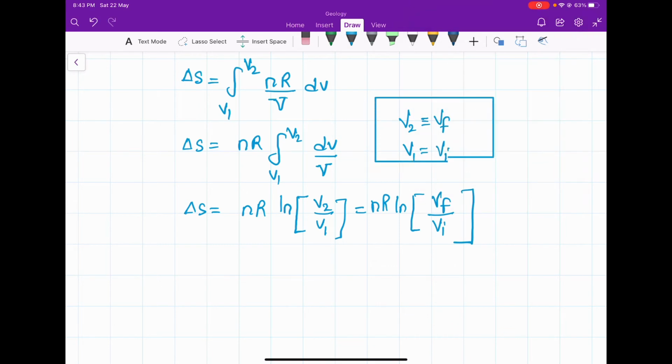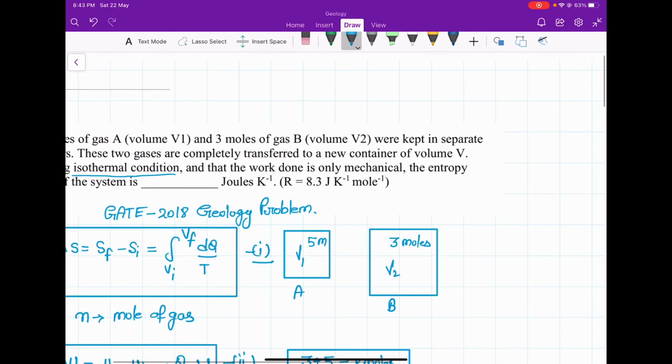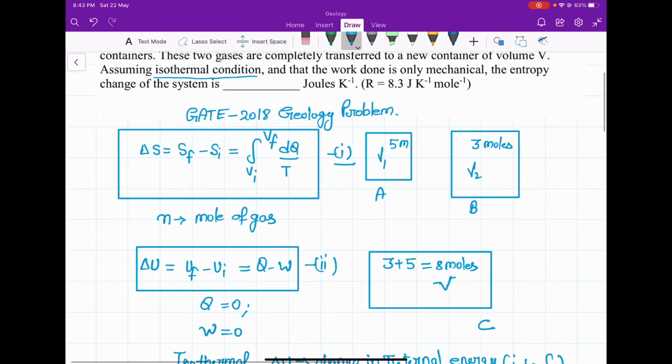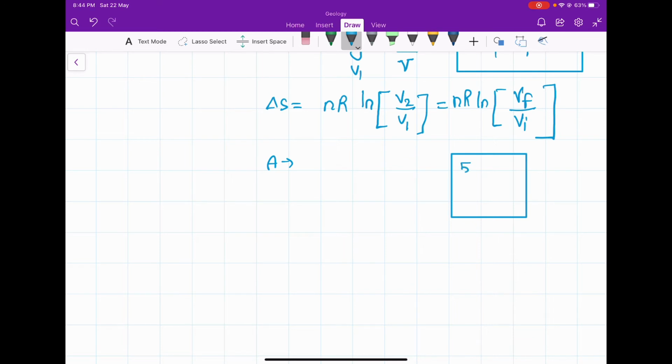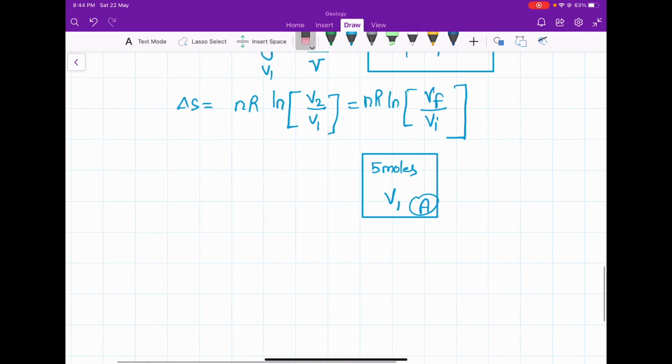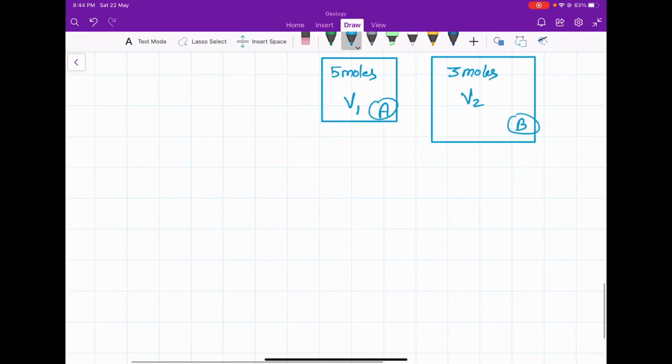Now moving towards the problem. The problem is there are two containers. Suppose for A the number of moles is 5 mole. So there is 5 mole of gas here, in container A with volume V1. And another container B with 3 mole and volume V2.